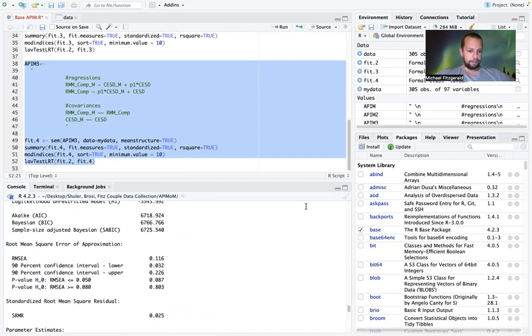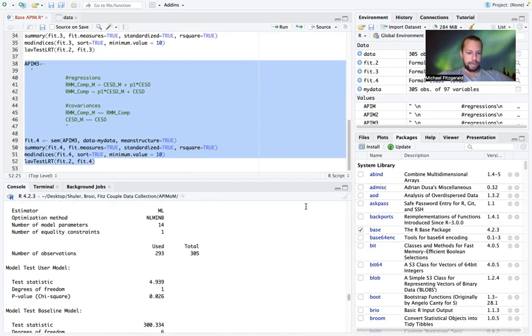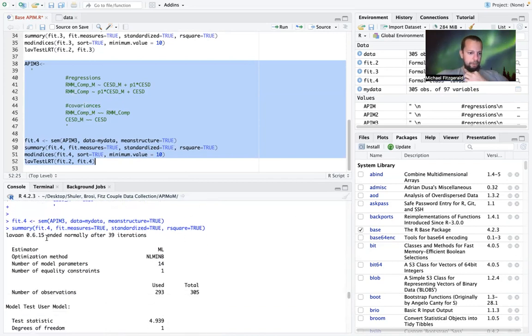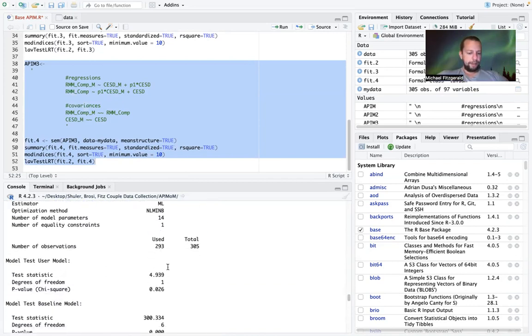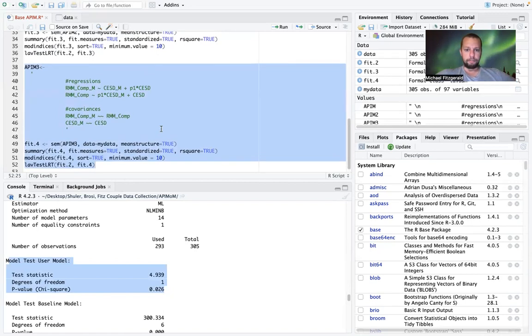We can take a look here and see what we got. So again, we terminated normally, which is good. We have a significant chi-square difference test. So again, constraining those partner effects to be equal significantly reduces the fit of our hypothesized model to what the data are telling us.